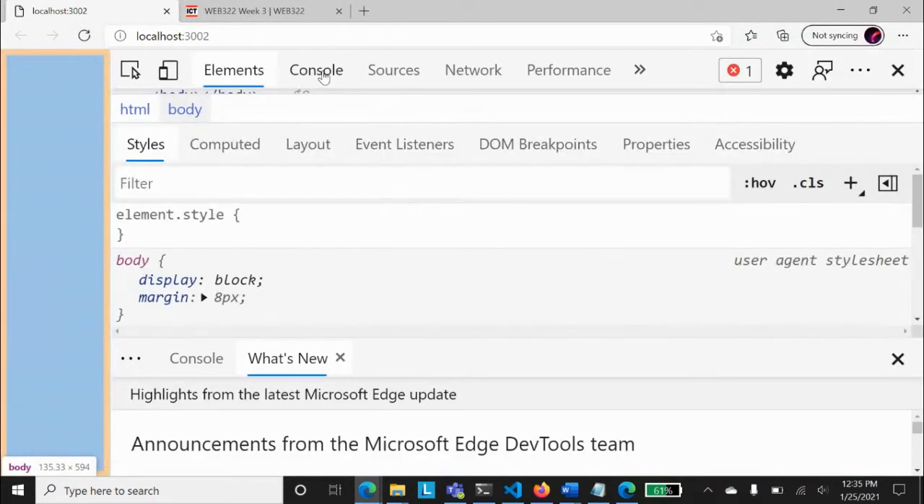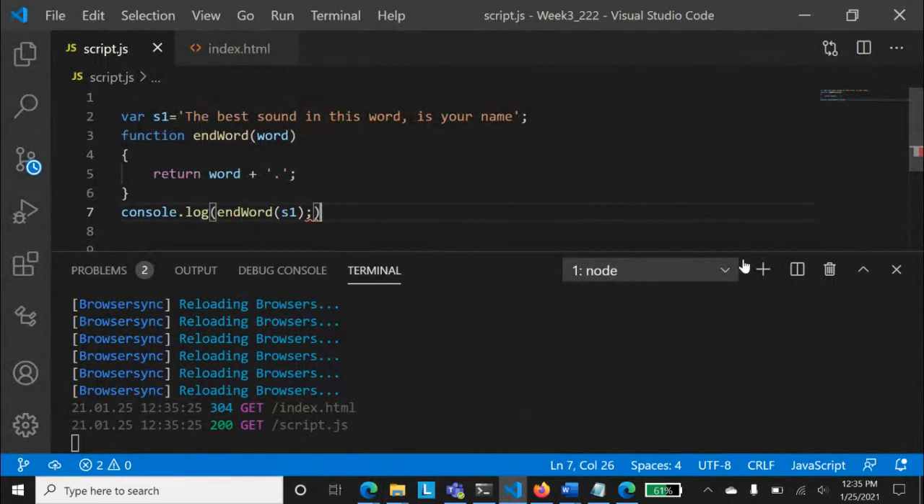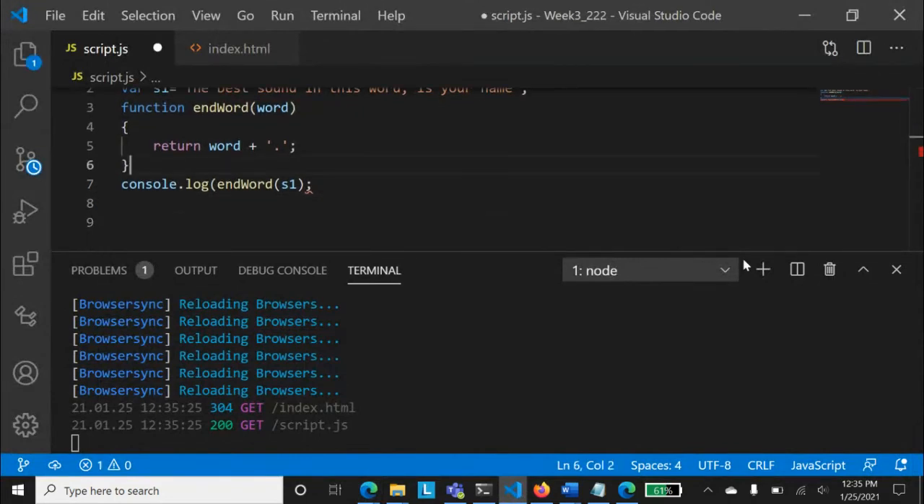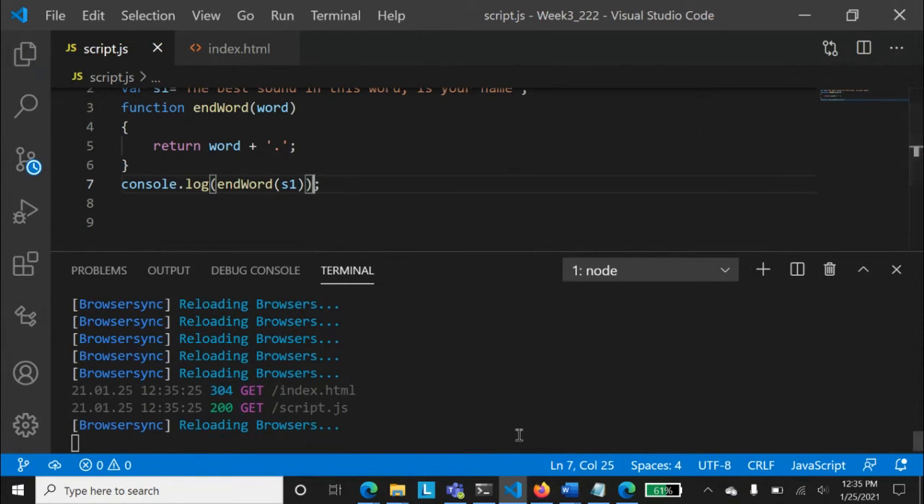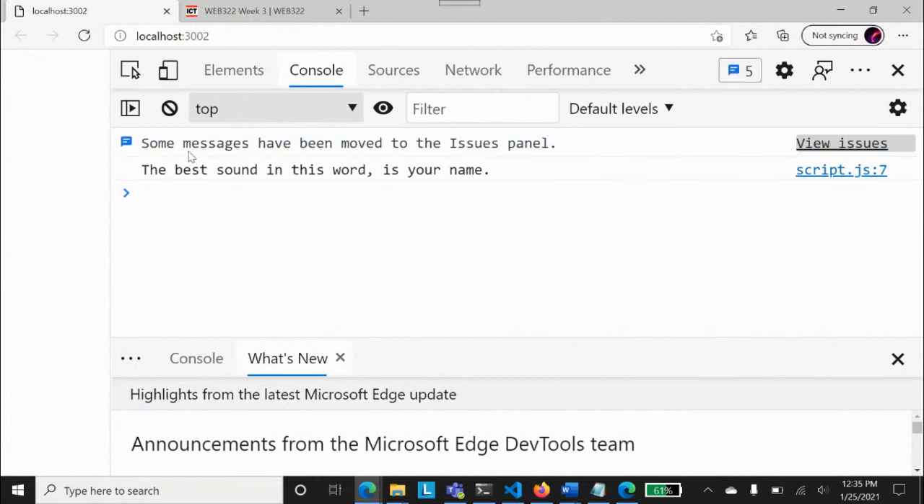Okay. Oh, there is. I think you messed up the semicolon. Okay. Thank you very much. So I missed out this semicolon. Where did I miss out that semicolon? No. So yeah, right there, you're supposed to put in more parentheses right there. Yeah. Oh, okay. Thank you very much. So yes, that happens. Usually that happens with me. All right. So the best sound in this world is your name.